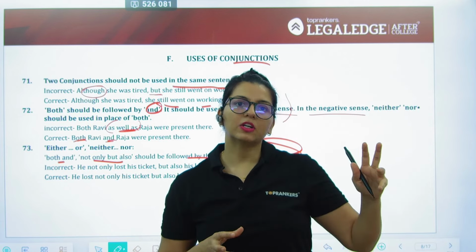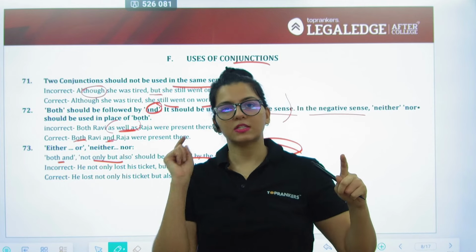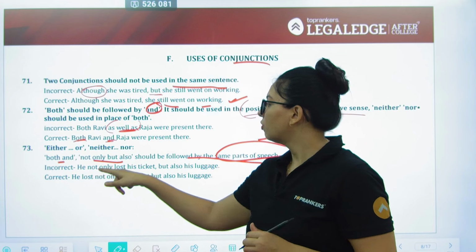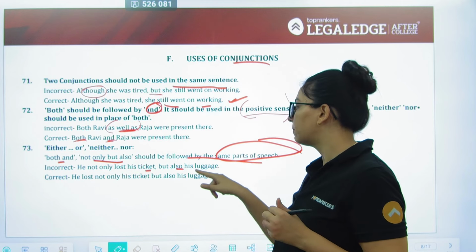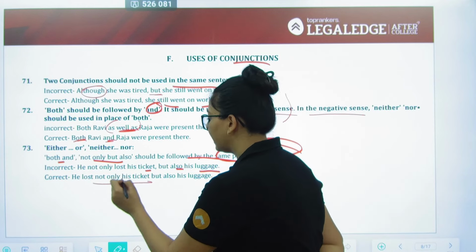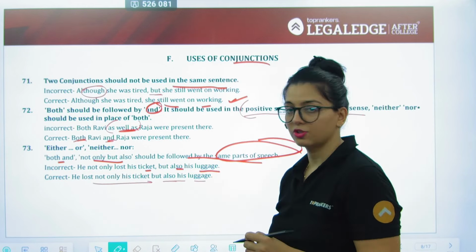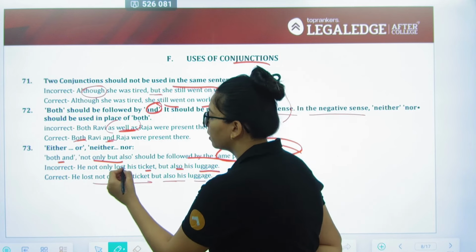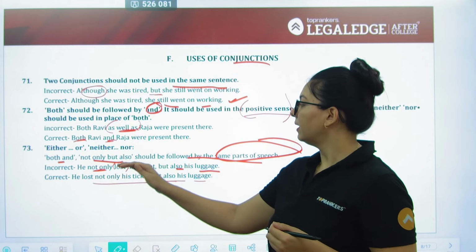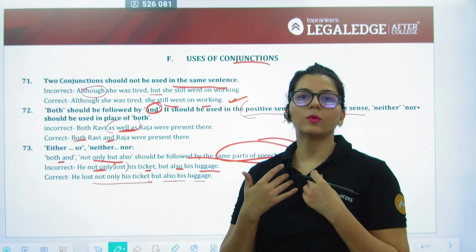That is, अगर एक जगह verb है, दूसरी जगह verb, एक जगह past tense है, दूसरी जगह past tense, parallelism maintain करना बहुत ज़्यादा ज़रूरी होता है. So "He not only lost his ticket but also his luggage" is going to be wrong. "He lost not only his ticket but also his luggage." Why? If you put "lost" within the bracket over here, then it is going to be ticket lose हुआ, luggage के साथ क्या हुआ मुझे नहीं पता.